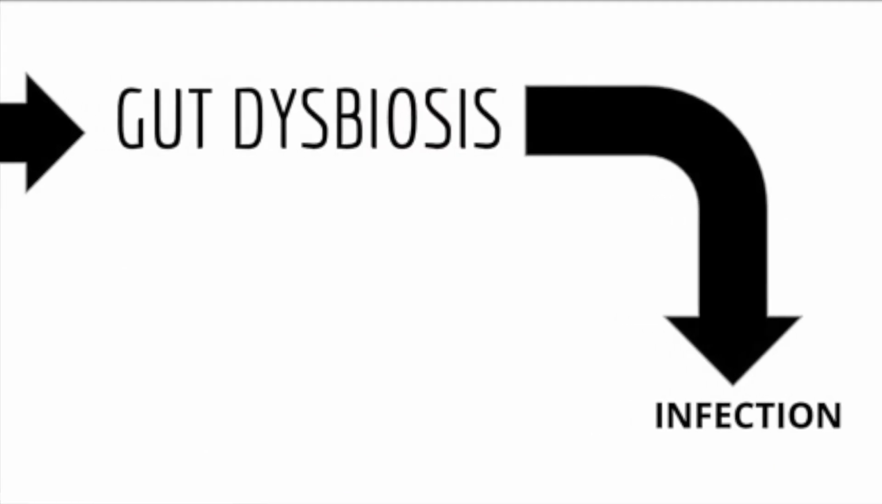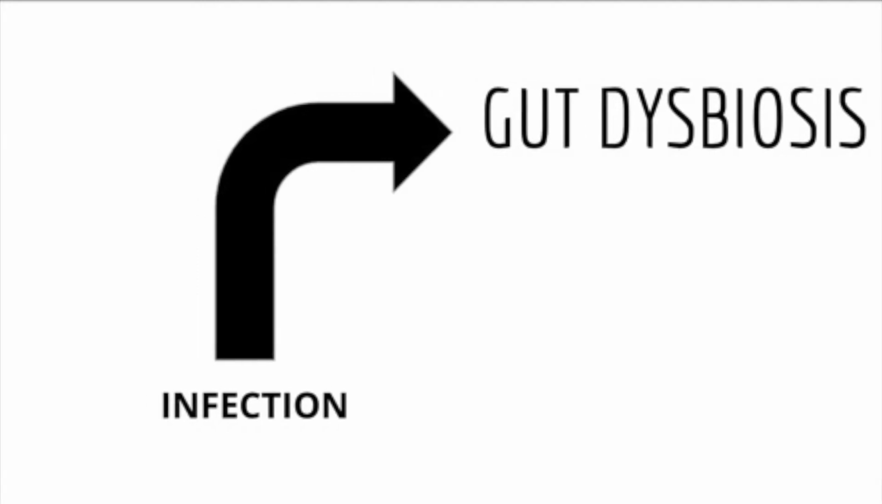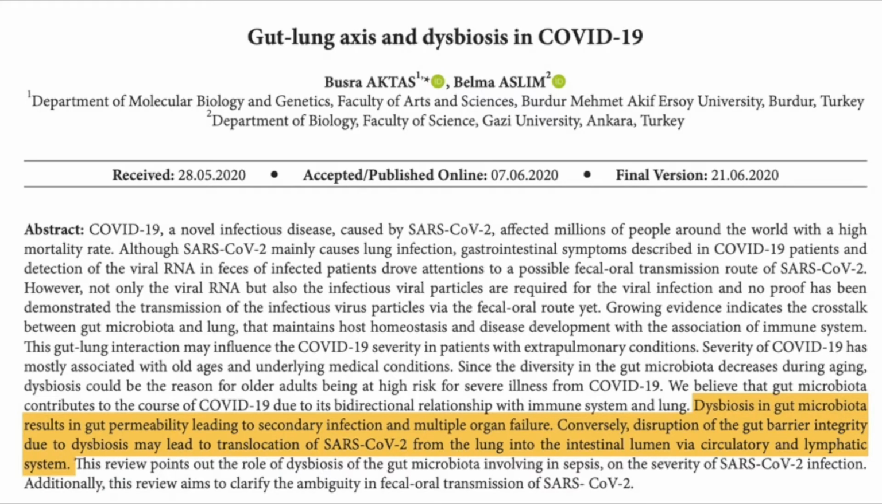Basically, the idea of gut dysbiosis is that it can lead to worse infection and it can be caused by a viral infection. As said in the article about the gut-lung axis and dysbiosis in COVID-19, dysbiosis in gut microbiota results in gut permeability, leading to secondary infection and multiple organ failure. Conversely, disruption of the gut barrier integrity due to dysbiosis may lead to translocation of COVID-19 from the lung into the intestinal lumen via the circulatory and lymphatic system. Side note, SARS-CoV-2 is just a scientific term for COVID-19.